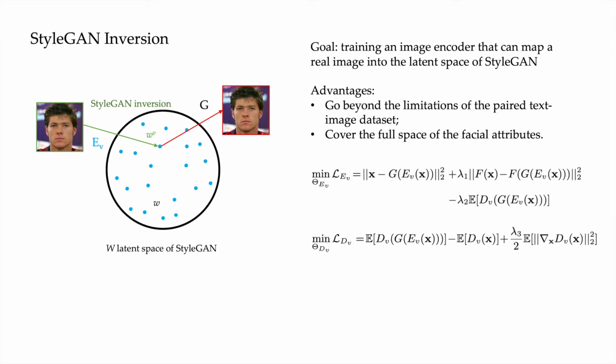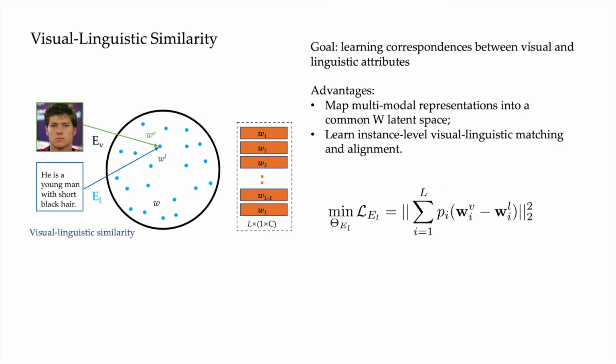In order to facilitate subsequent alignment with text attributes, our goal for inversion is not only to reconstruct the input image by pixel values but also to acquire the inverted code that is semantically meaningful and interpretable. The training process of the image encoder can be formulated as the objective functions. Through the learned image encoder, we can map a real image into the W space and obtain a latent code W. W is the projected code of the embedding Z in the input Z latent space using a nonlinear mapping network F, implemented using an 8-layer MLP. The obtained code is guaranteed to align with the semantic domain of the StyleGAN generator and can be further utilized to mine cross-modal similarity between the image-text instance pairs.